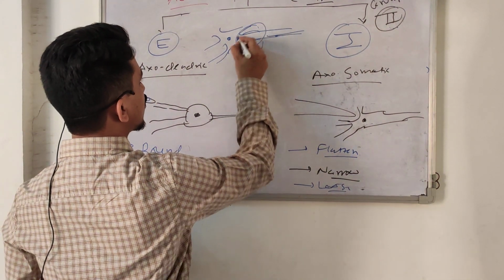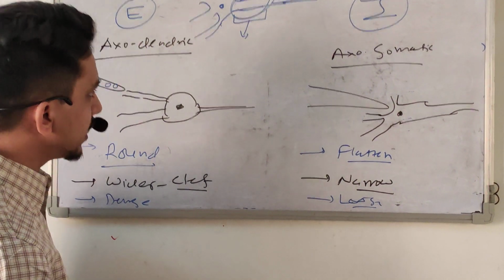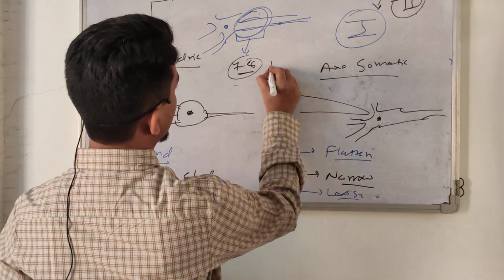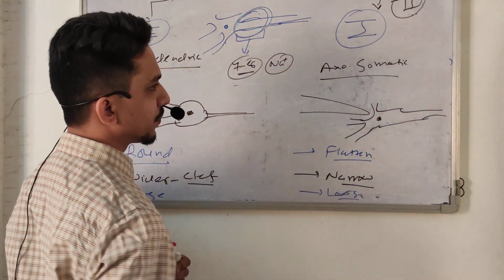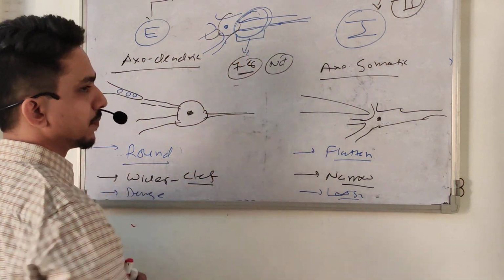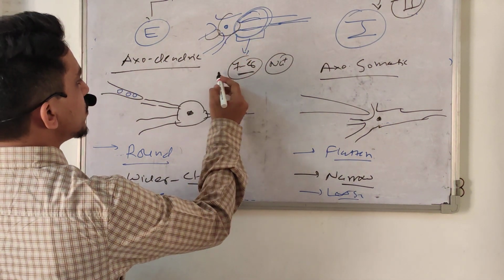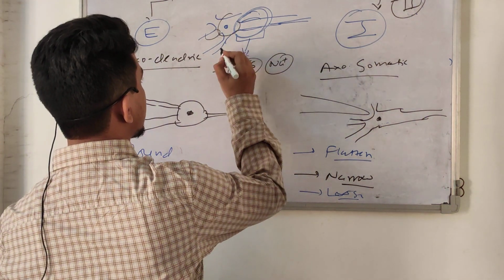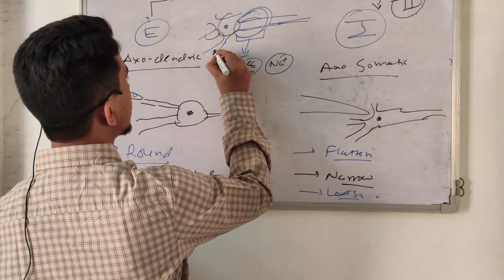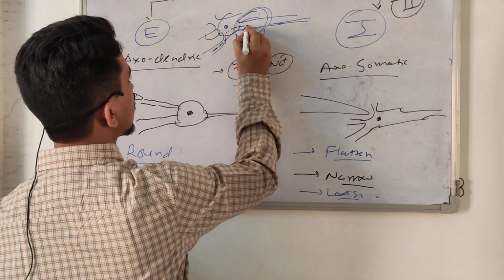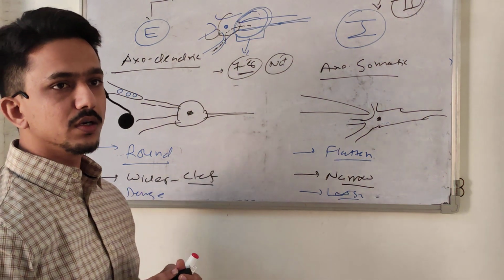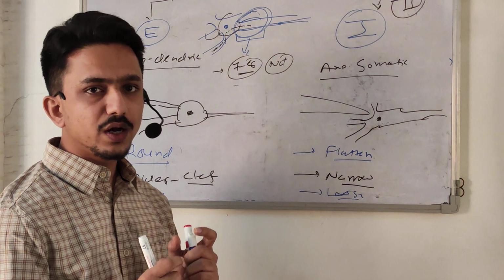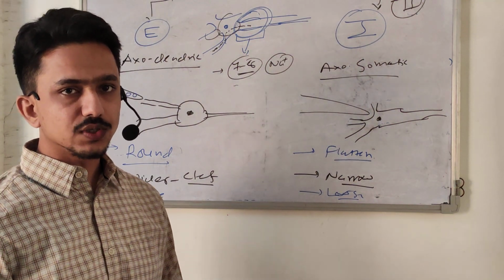Action potential is generated from the initial segment, because the initial segment has seven to eight times more voltage-gated sodium ion channels than the soma and dendrites. So to produce a nerve impulse for excitation, the postsynaptic impulse should travel from the dendrite to the body to the initial segment of the axon. That is very difficult, or requires some more energy.